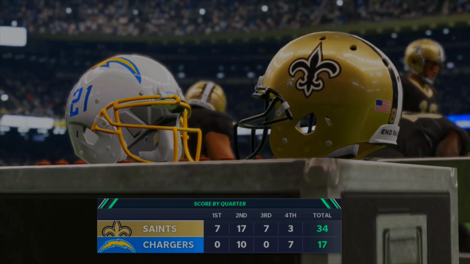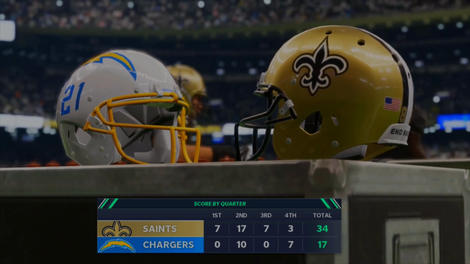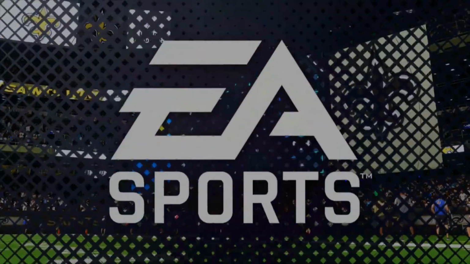So I don't remember who they play, but let's get our final matchup. I'm pretty sure it's Browns and Titans. So we would see a Saints versus Browns or Titans. Let's get to that now.